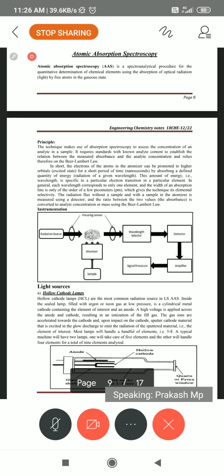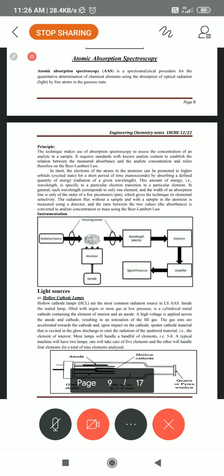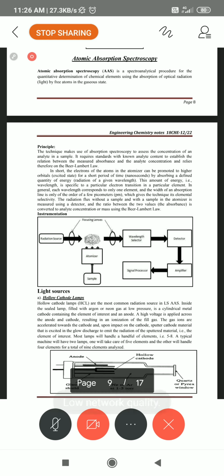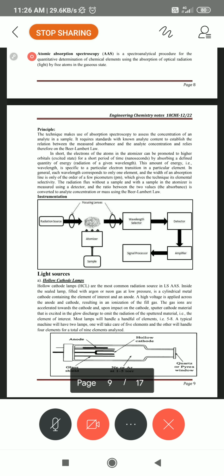That light can be absorbed by the atoms. How many atoms are there? Different atoms are there: sodium, potassium, calcium, rubidium, all of these. Depending on how much each absorbs, the light is absorbed and then passed through the lens, followed by the monochromator, photodetector, and data processor, as well as the display recorder.